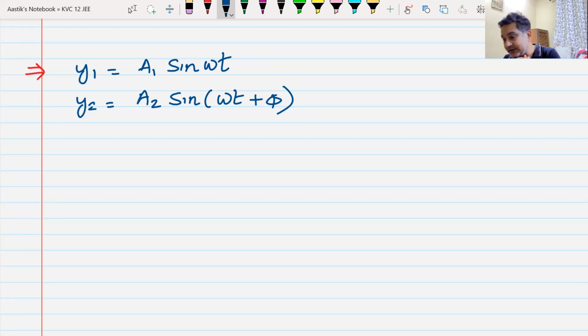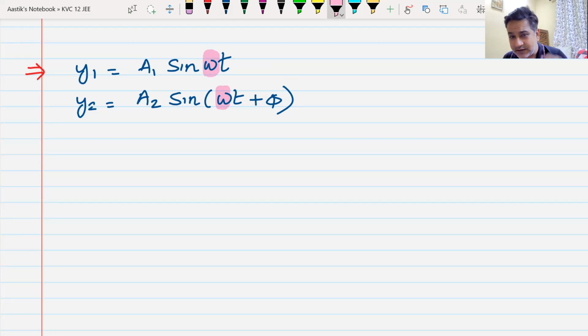What all quantities are similar, the same in the two equations, and what quantities are different? Angular frequency and time. Time is a variable quantity, I cannot keep it the same. So what I have kept the same is omega. Y is given as a function of t, and t is going to keep on changing. So omega is kept the same.